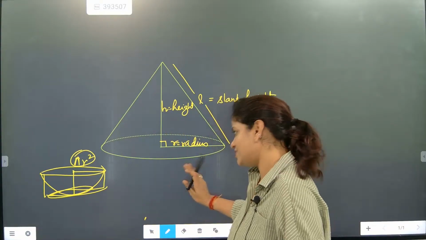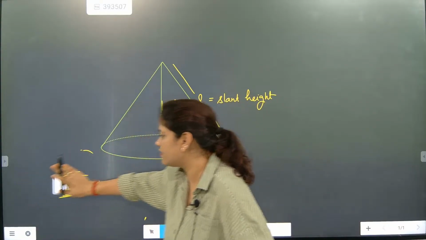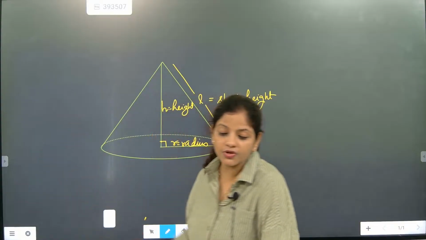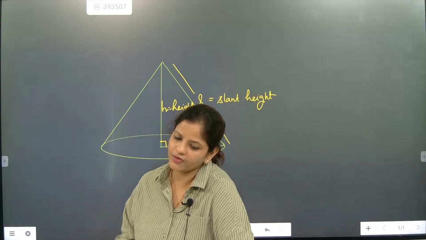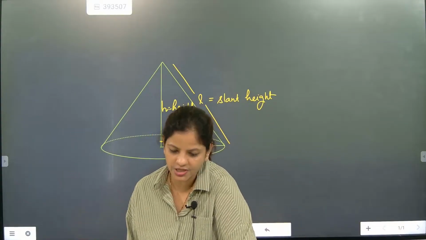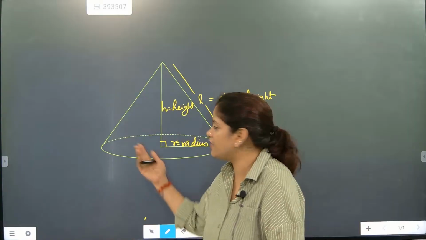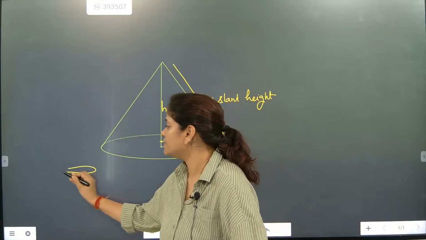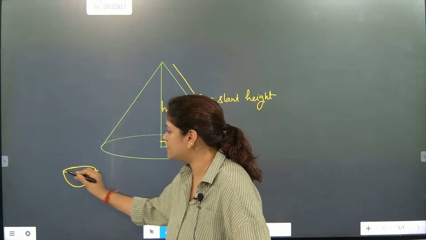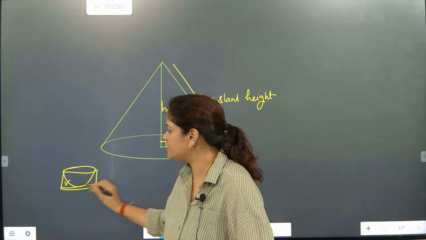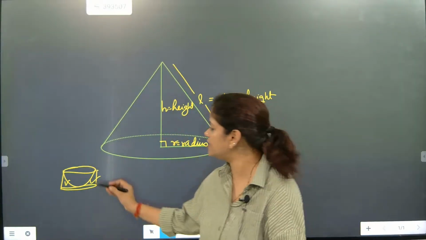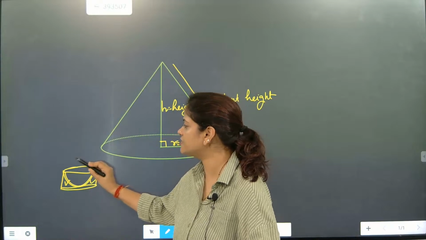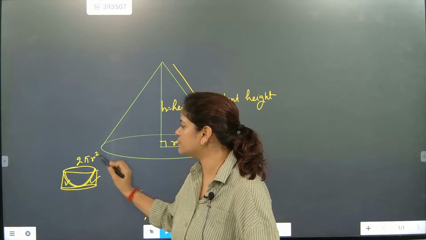Right now I'm in a teaching phase, so I'm not going to get diverted. There is a proof and we will prove it through the area section. That area section proof I can't do now because we would have to write everything and remove parts. You are taking this section, but now you are removing this and this part. Then only this total surface area comes as 2 pi r square.